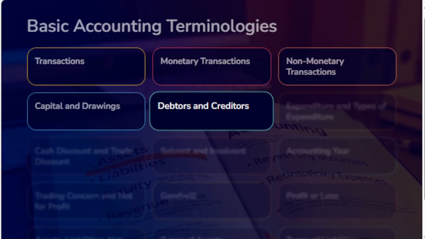Debtors and creditors. A debtor is a person who has to pay the business for getting goods or services on credit basis. A creditor is a person whom the business has to pay for getting goods or services on credit basis.